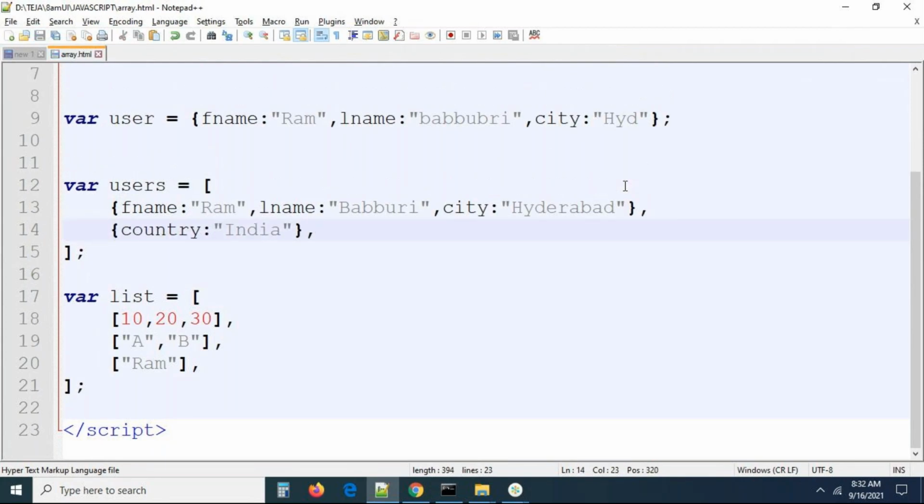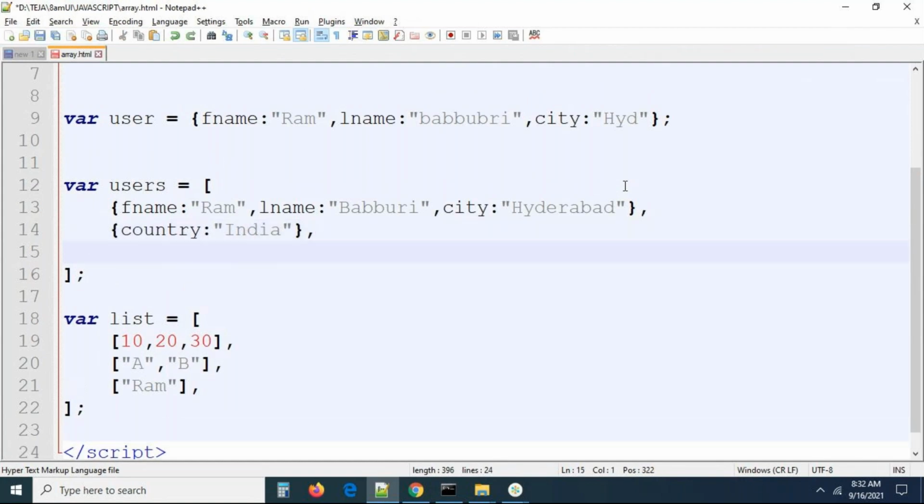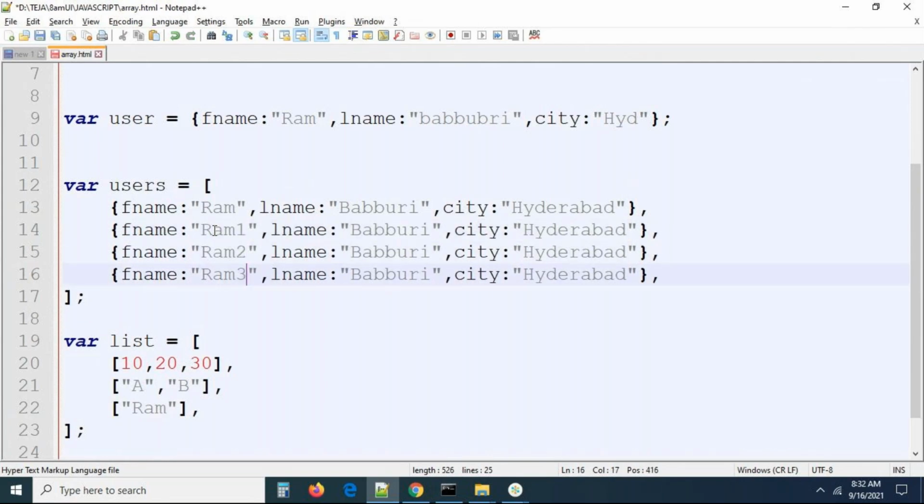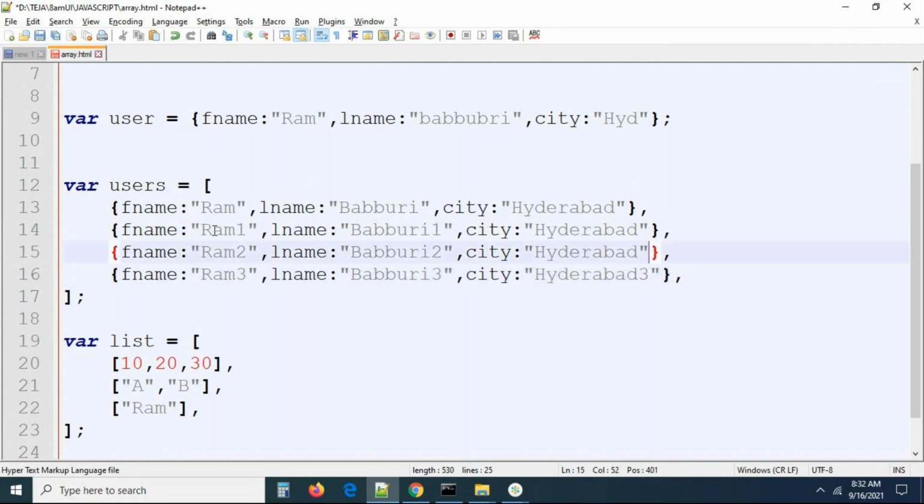So like this, we can have a group of values. But in an array of objects, definitely they will maintain the same key pairs, and only the values will be changed. Here I will take 1, 2, 3. Only values will be changed; keys are always going to be the same. You can take city Hyderabad 3, Hyderabad 2, Hyderabad 1.